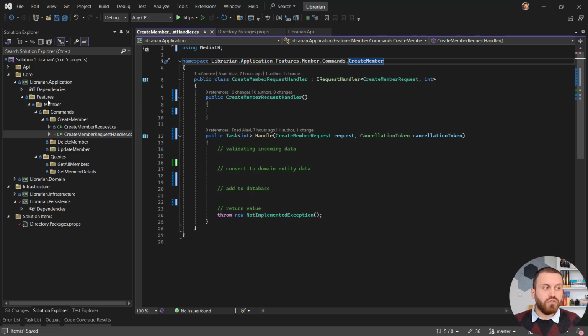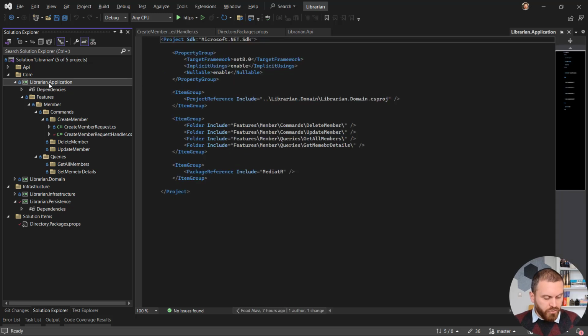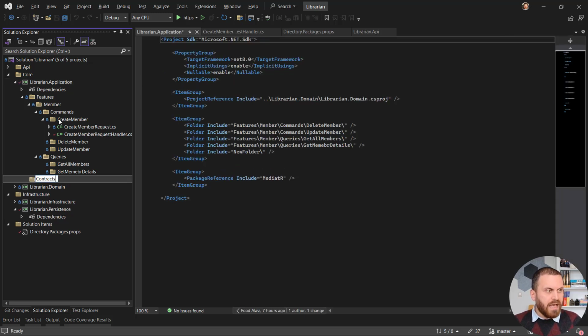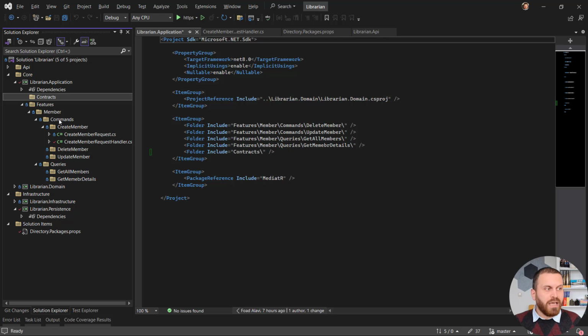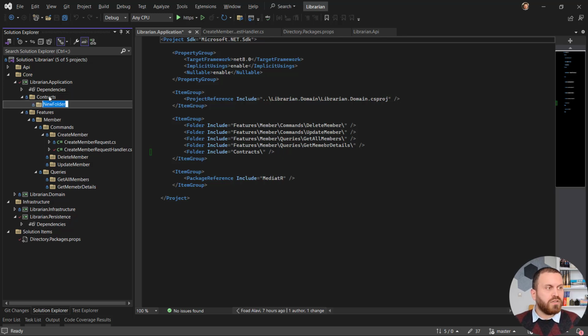How to do that and where to place it? Let's start by creating a folder here and call it contracts, and create another folder under this one and call it persistence, because we may have some other contracts which are related to some other part of the application. Maybe I need to have some other contracts for the infrastructure layer. We don't know that. Then it is better to create folders to organize the code which are related to each layer or each part of your application.